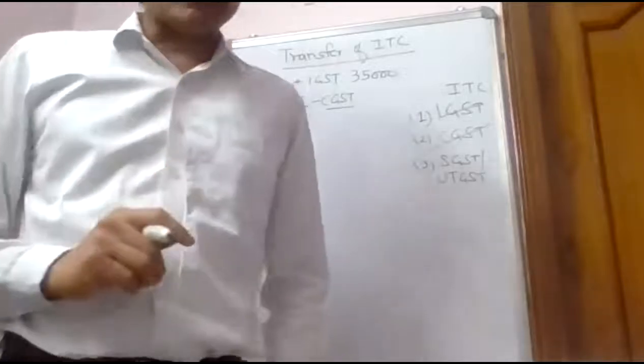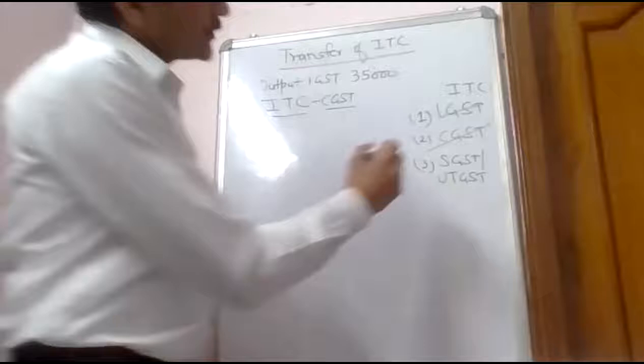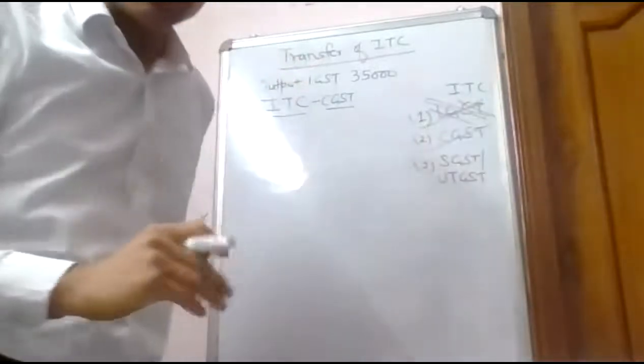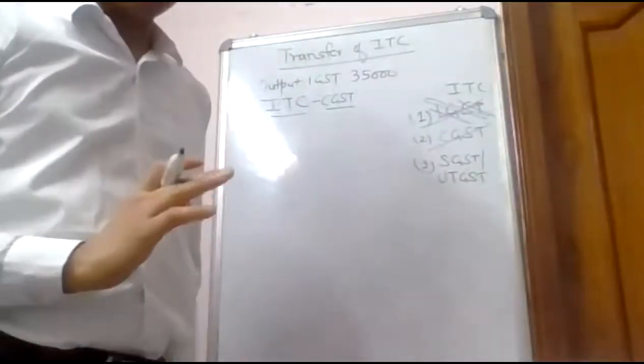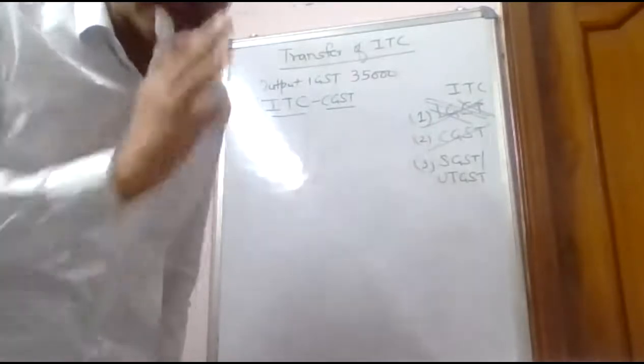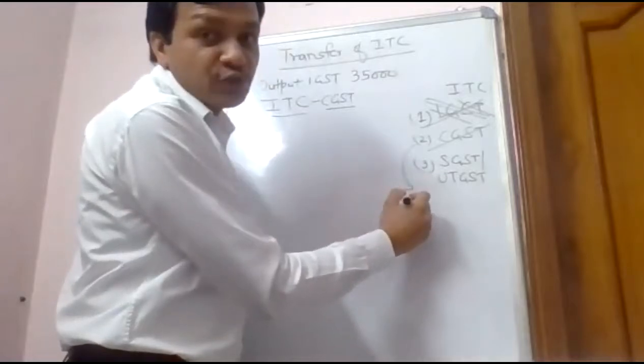In my example, let us assume that I don't have input IGST. But suppose I have input CGST of 20,000 rupees.